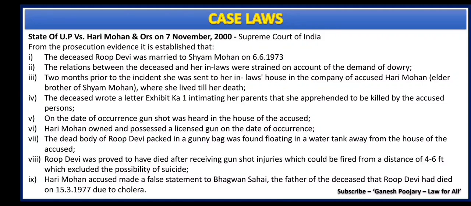Now he goes to the police, and the police start the investigation, and then all of these facts come into the picture. That there was a demand for dowry, and one of the husband's brothers had a licensed gun, and he had shot on a particular day and that sound was heard by some people, and on investigation the daughter's body was also found in a gunny bag with wounds from gunshots, and there was sufficient distance from the gunshot of more than 4 to 6 feet, which very clearly said that it is not suicide.